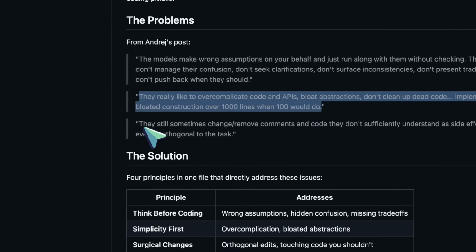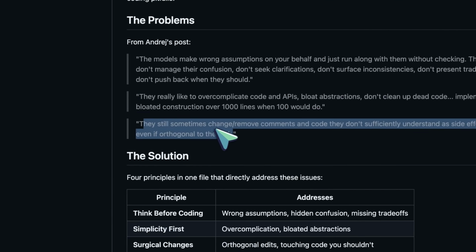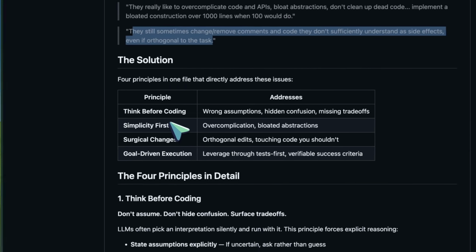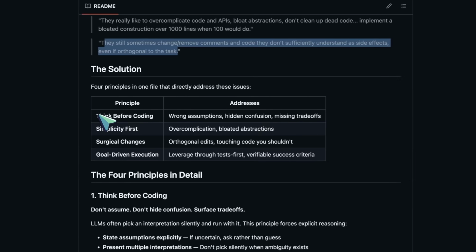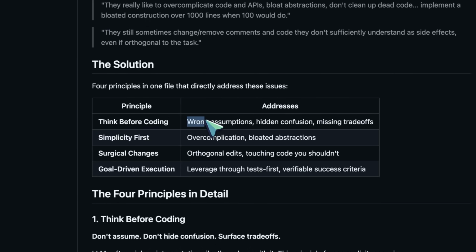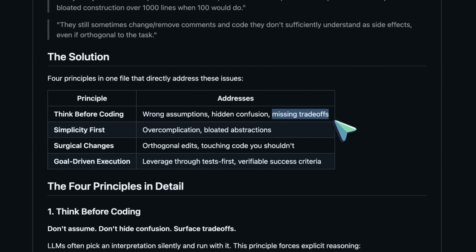What this repo tries to do is fix that behavior at the instruction level. According to the README, the whole thing is centered around 4 principles. The first one is think before coding. This basically means the agent should not silently guess what you meant. If something is ambiguous, it should surface the ambiguity, ask the right clarifying question, or at least show the trade-offs instead of just charging ahead.